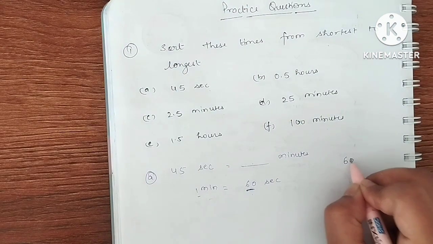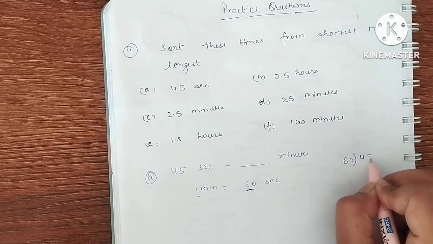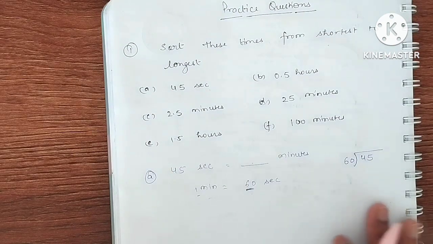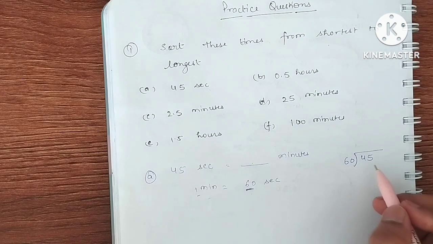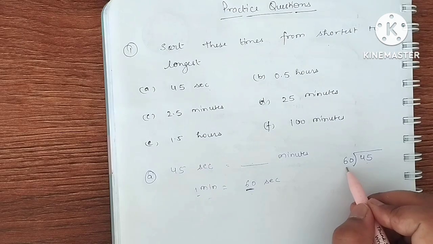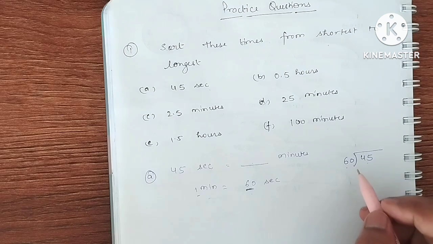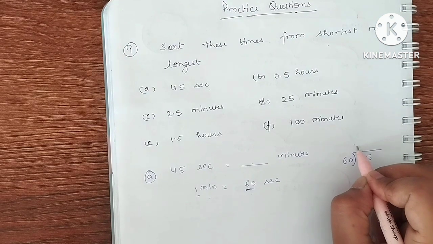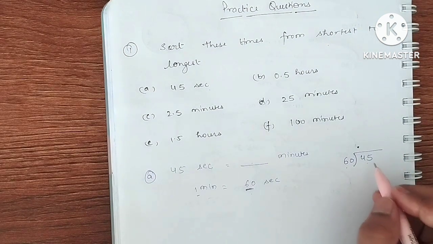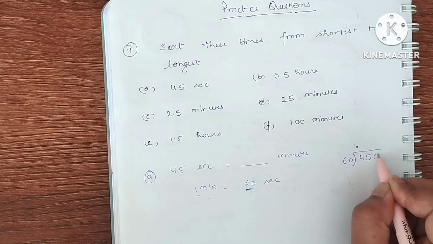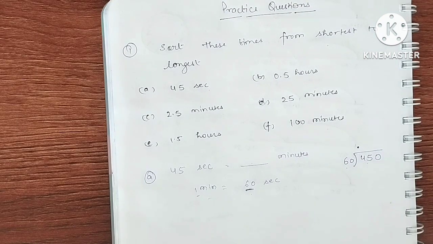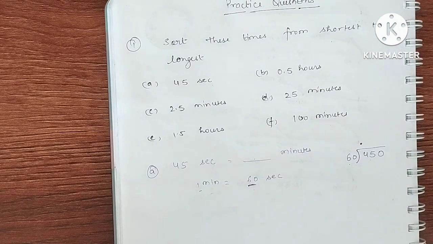So 60 is dividing 45. Now we can see that this 45 is smaller than 60. So we can't divide it directly. We need to take the help of our friend. What is the name of the friend? Decimal. The decimal is our friend which gives us the power of 0. Clear?